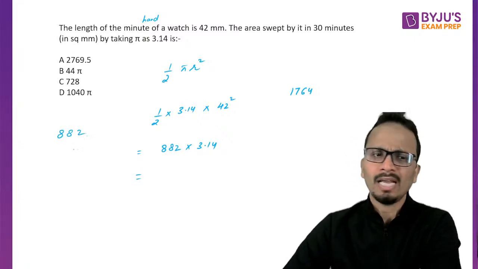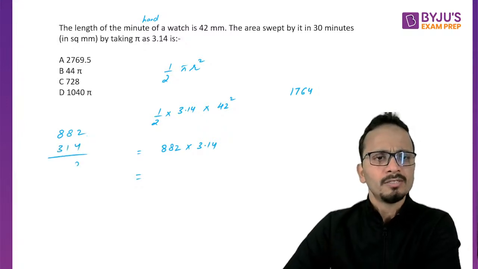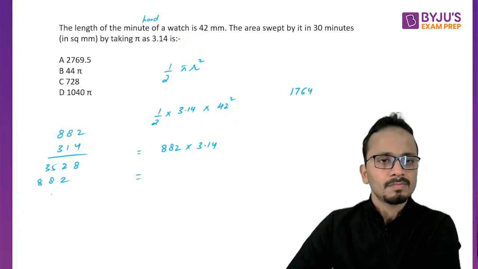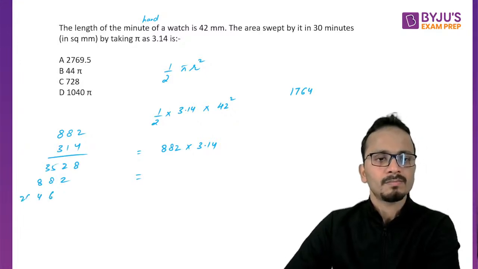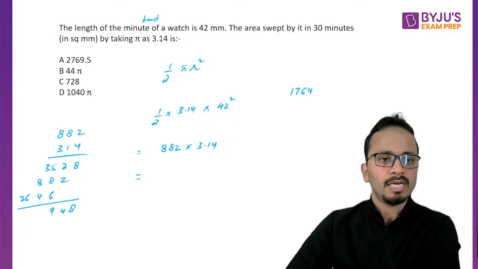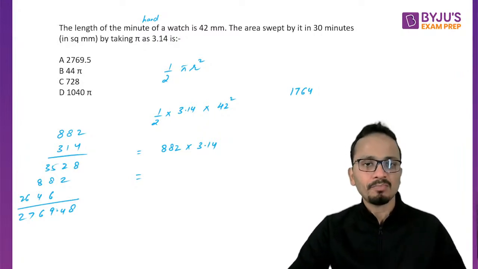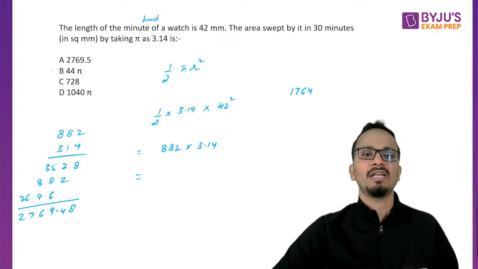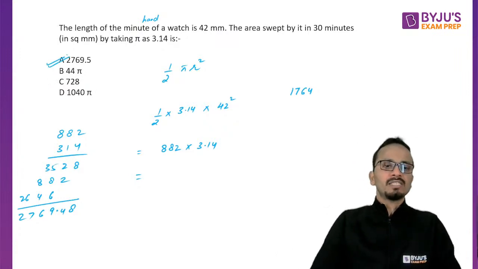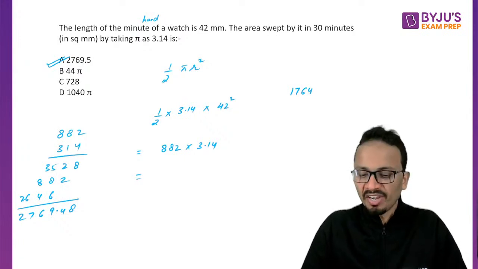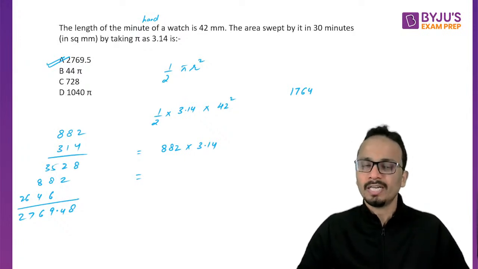So 882, I'll use the basic method. So 8, 4, 9, so 2769.48. 2769.48, this will be our final answer. So I can safely mark this answer 2769.5 because this is nearest to the correct answer.